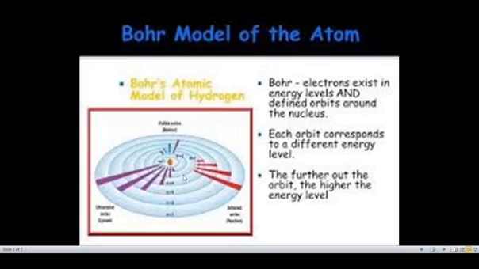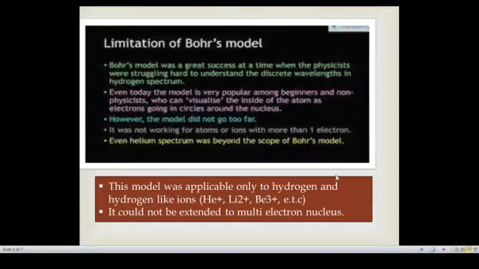See this, this represents Bohr's atomic model of hydrogen. Each orbit corresponds to a different energy level. If it is close to the nucleus, it has the least amount of energy. If it is far from the nucleus, it has more energy. So the K shell has the least energy, while the N shell has the maximum amount of energy. These are the postulates given by Bohr, and there are some limitations.